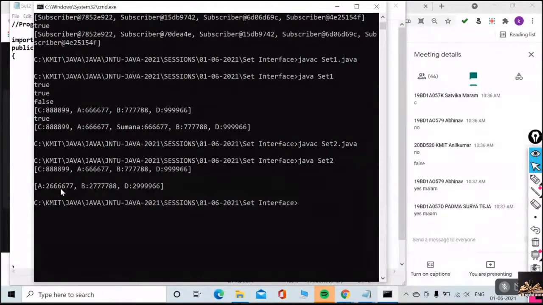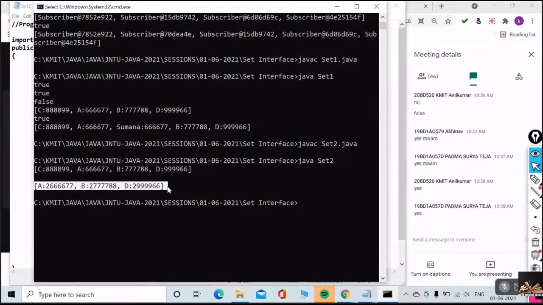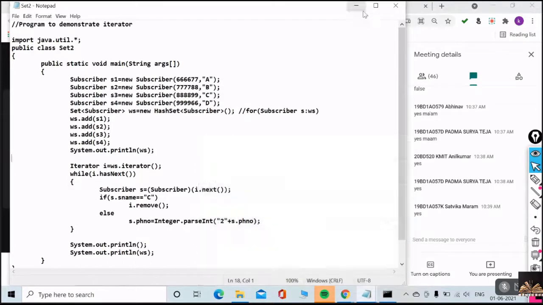Is C removed or not? Is object S3 removed or not? Yes, no? This is how you will be getting. Okay, fine. Now my intention is to explain this.